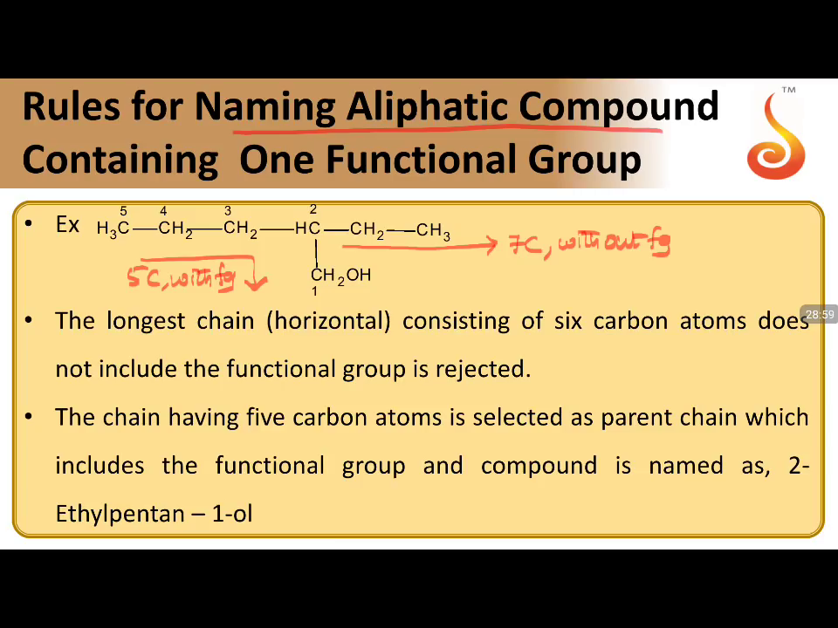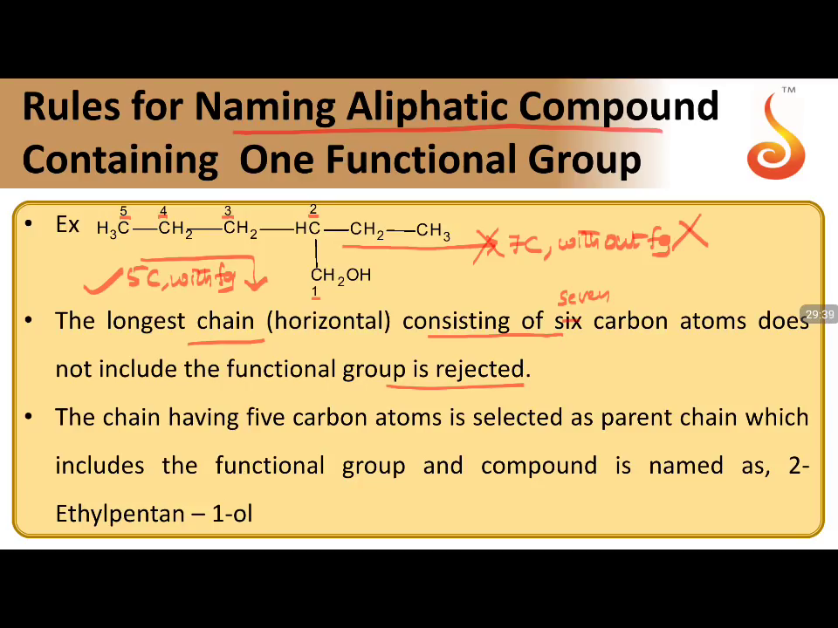Longest chain without functional group or the longest chain with functional group? With functional group. Without functional group should not be selected, so this is not taken into consideration. Now this is taken into consideration, where you have the carbon chain already numbered 1, 2, 3, 4, 5. So 5 carbons are there. Now the longest chain consisting of 6 carbon atoms or 7 carbon atoms? Here originally, if you take, it is 7 carbons, not the 6. 7 carbon atoms does not contain the functional group, so it is rejected. It should not be considered.